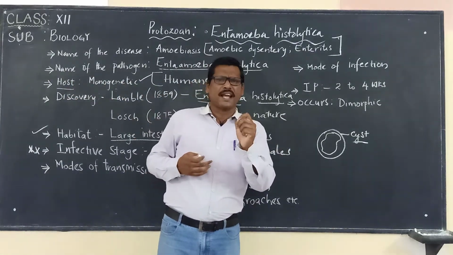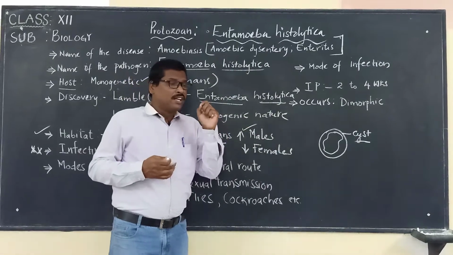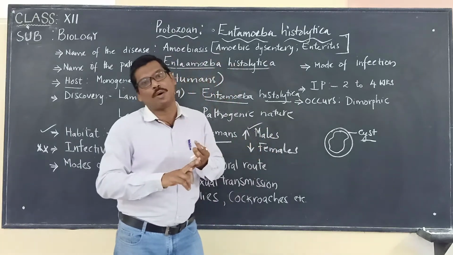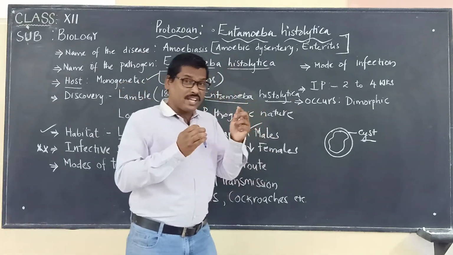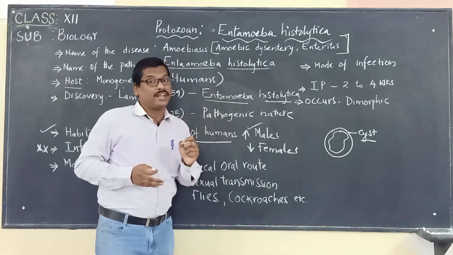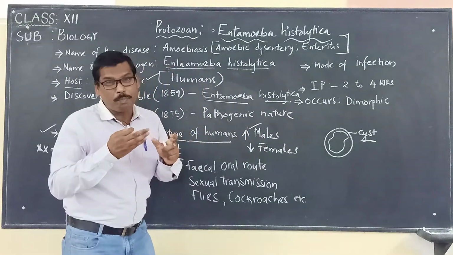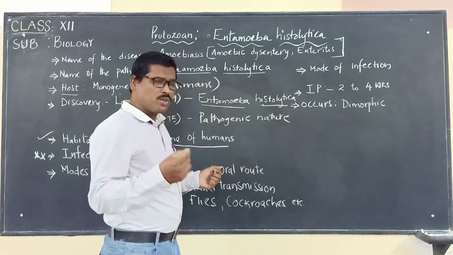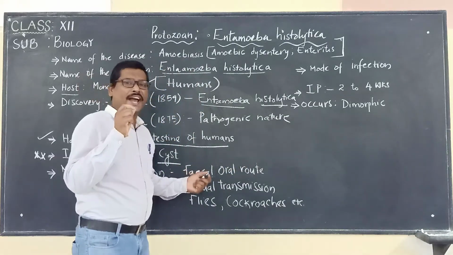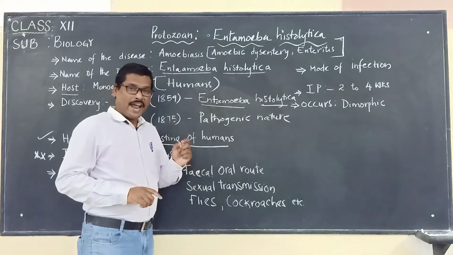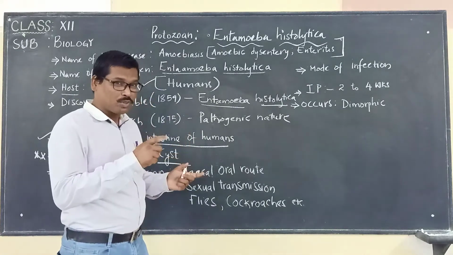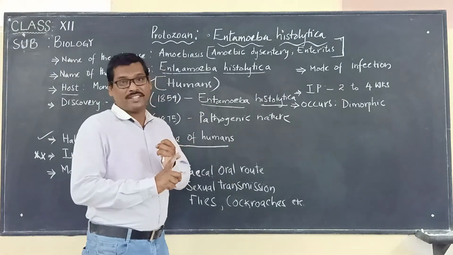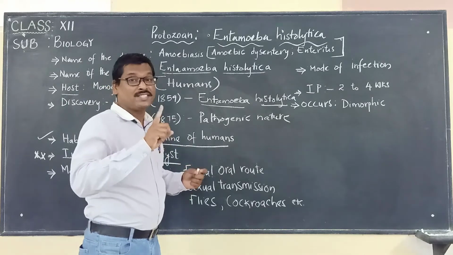Most of the time this disease is seen in tropical and subtropical regions, spreading more in densely populated places. It is mostly identified in tropical and subtropical regions, in the places where it is densely populated.